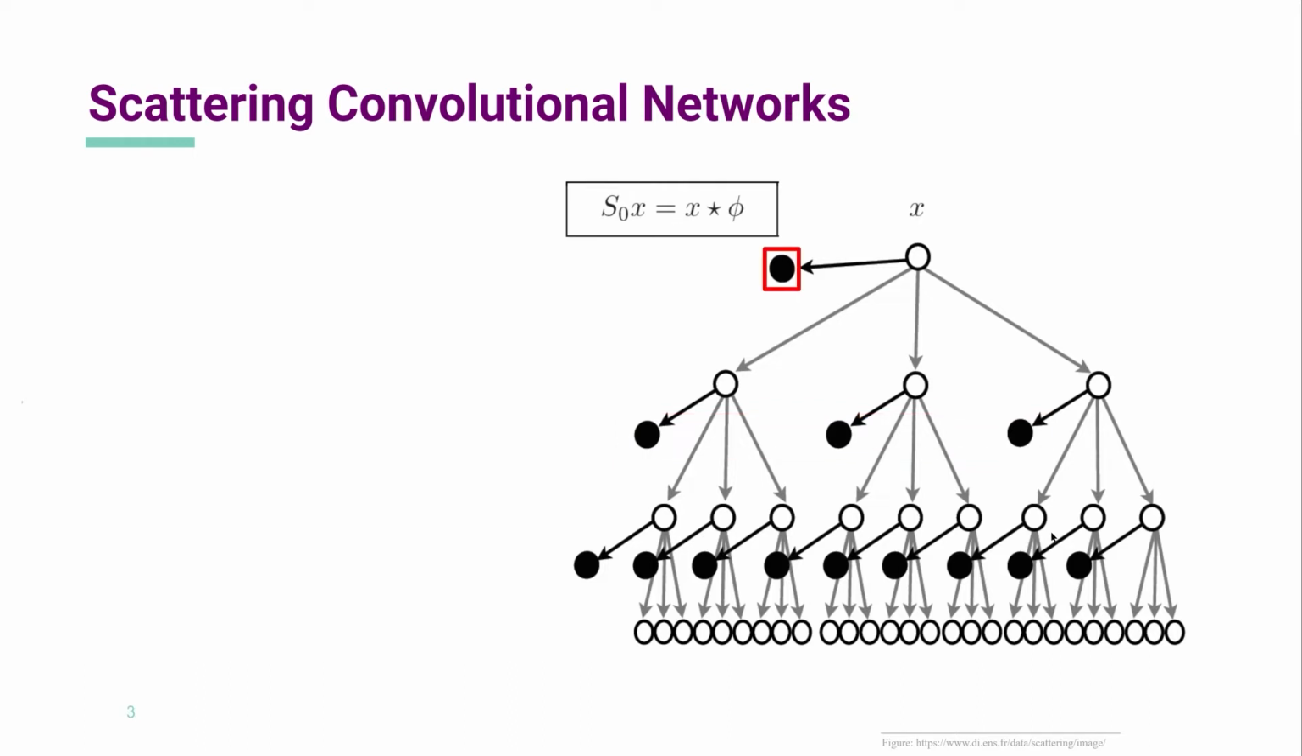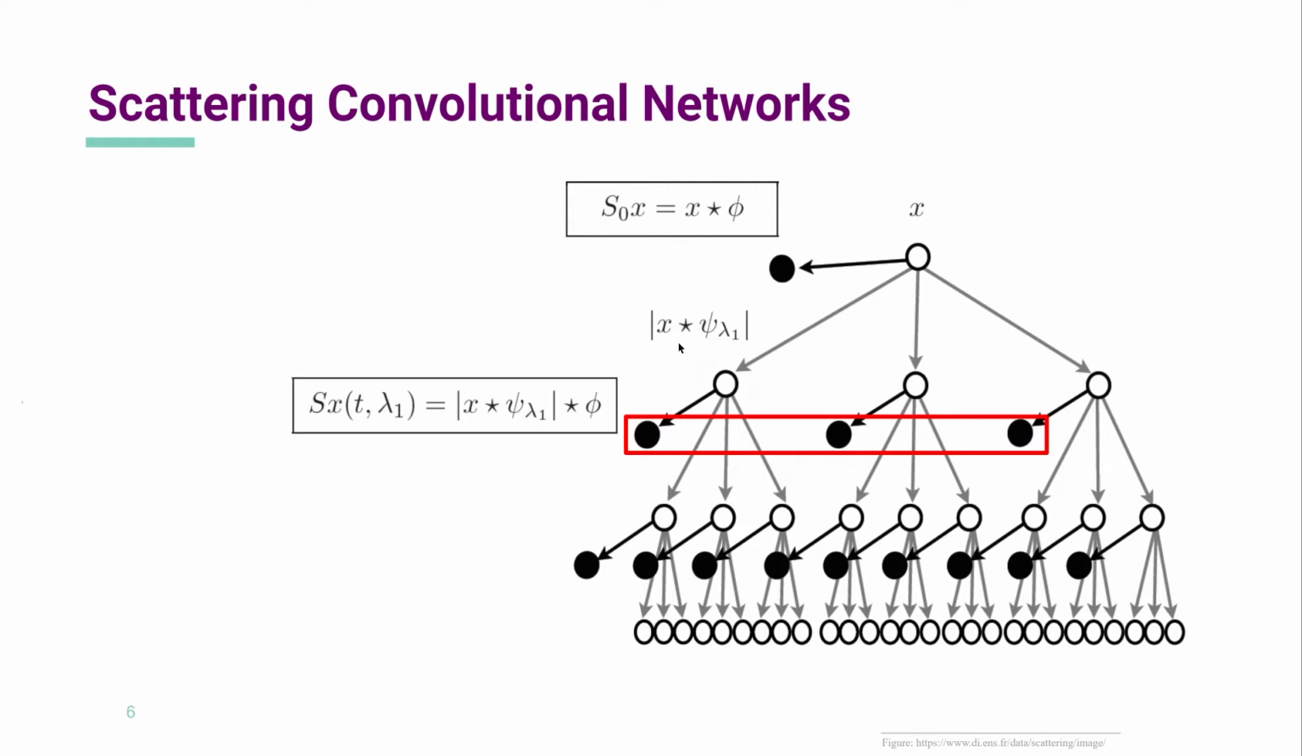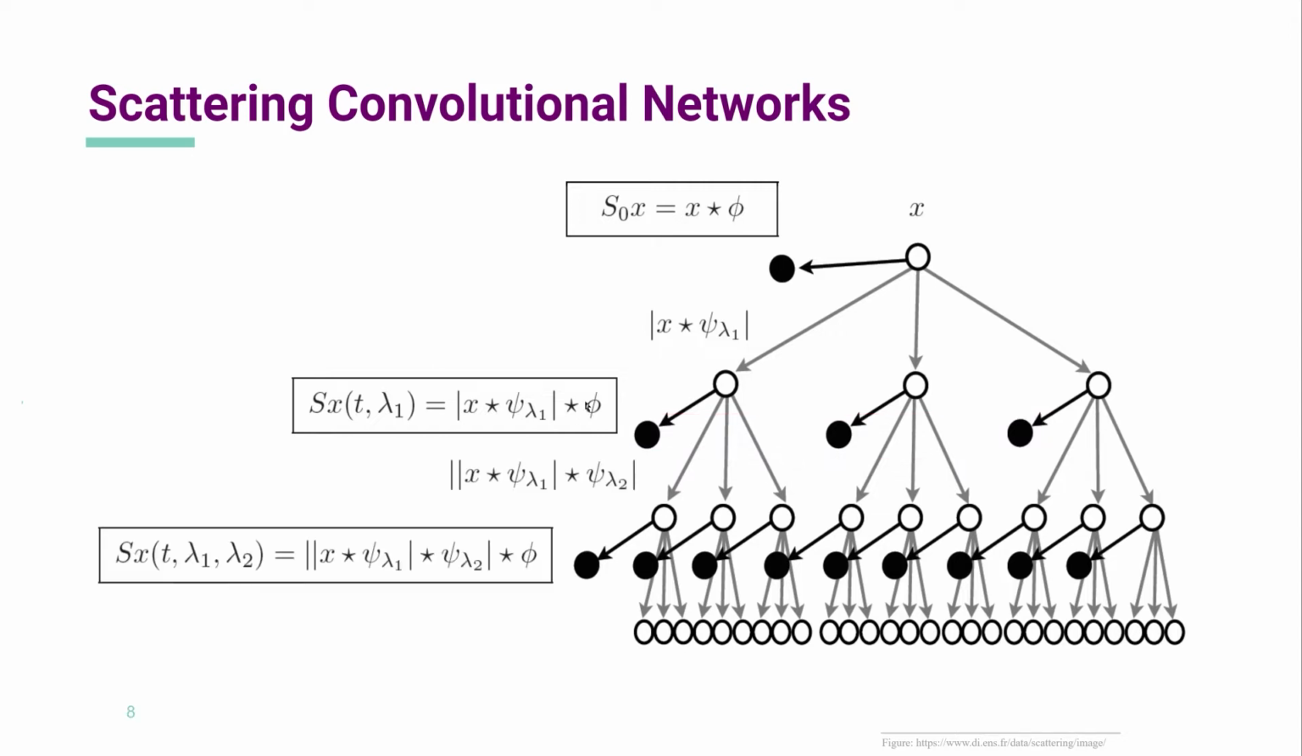The zeroth order scattering coefficients are computed by convolving the input signal X with a low-pass filter phi. The first order scattering coefficients are computed by convolving the input signal with complex wavelets psi, taking the pointwise complex modulus, and finally applying a low-pass filter phi. Subsequent orders are computed by further cascading these operations.